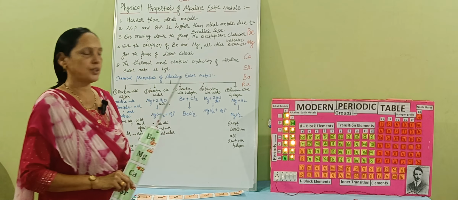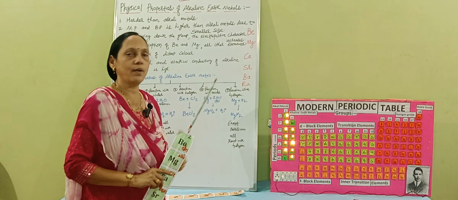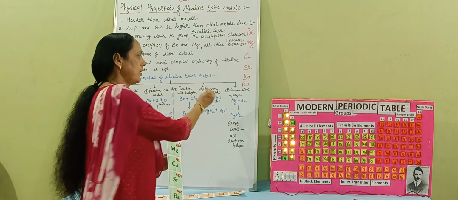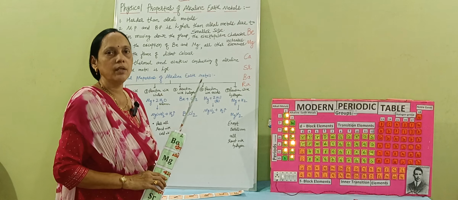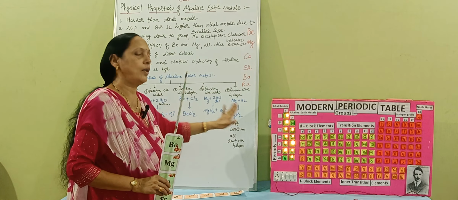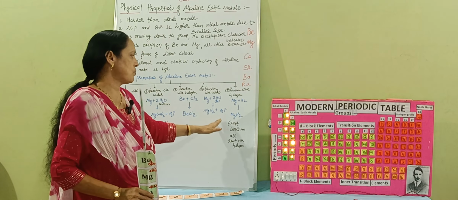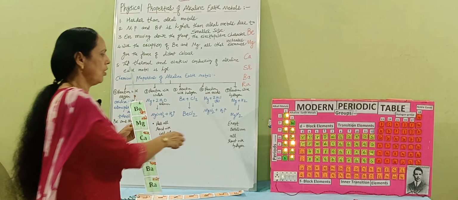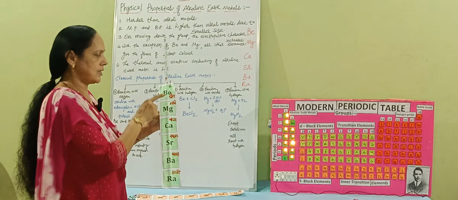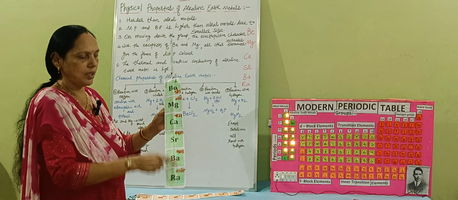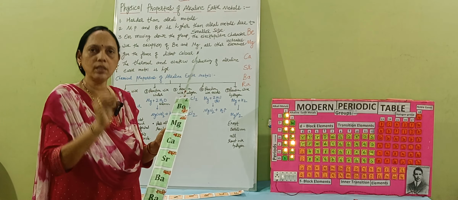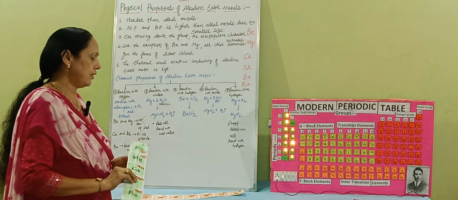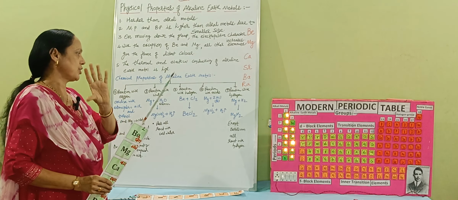Now the fifth reaction, that is reaction with hydrogen. Whenever magnesium reacts with hydrogen, it forms the hydride of that particular element, meaning magnesium hydride will be formed. Except beryllium, all these particular elements react with hydrogen and form the hydride. In this way, a total of 5 reactions are there.